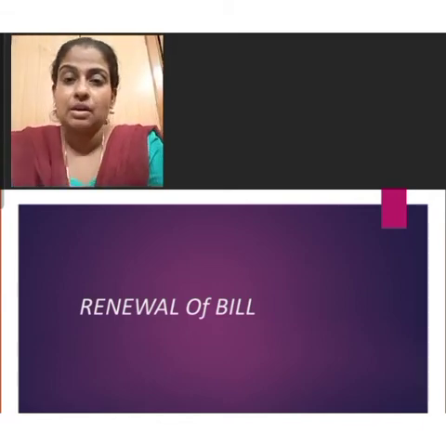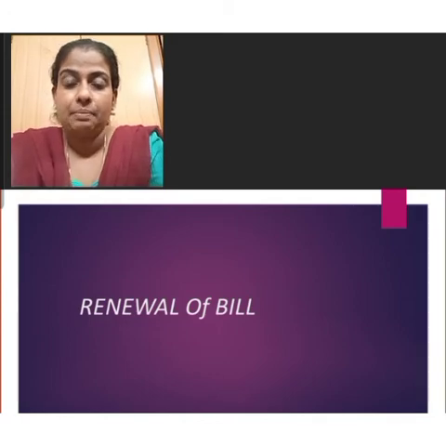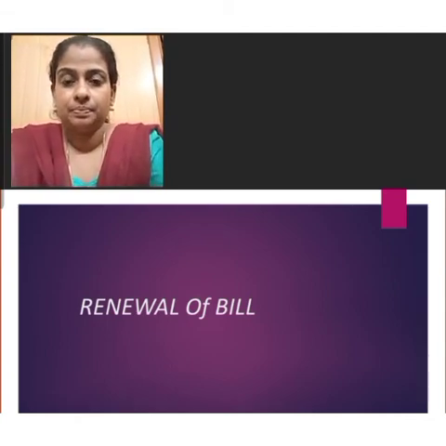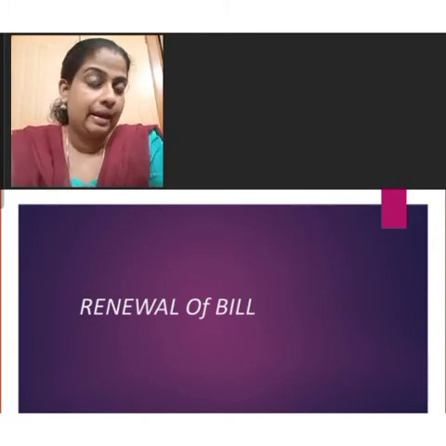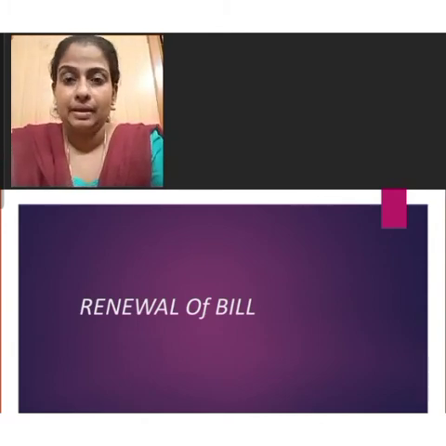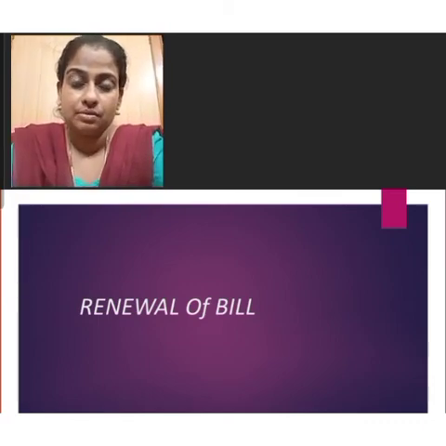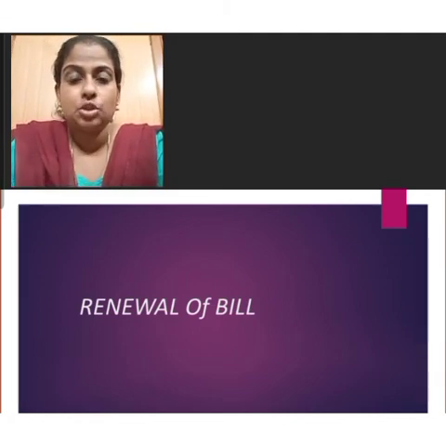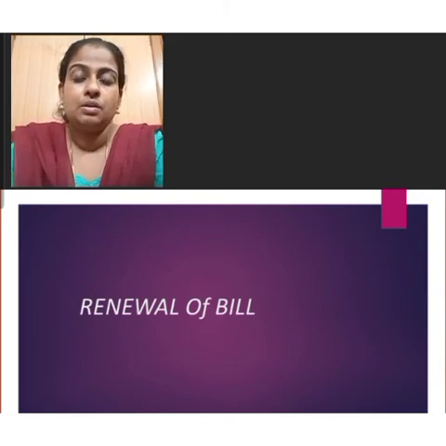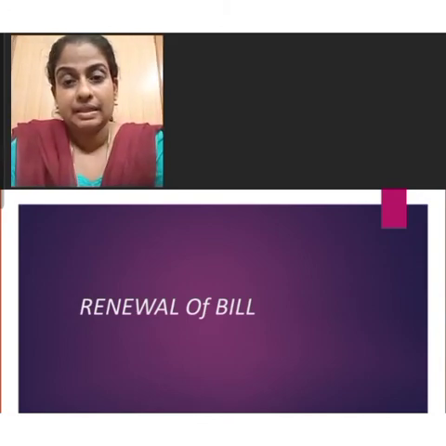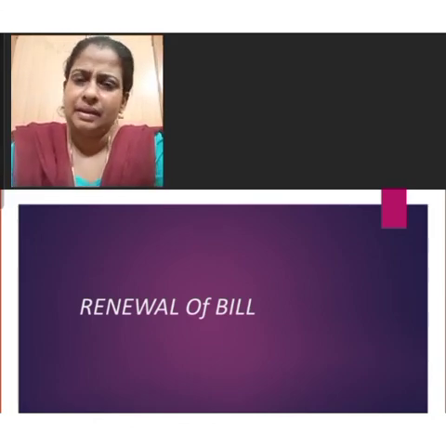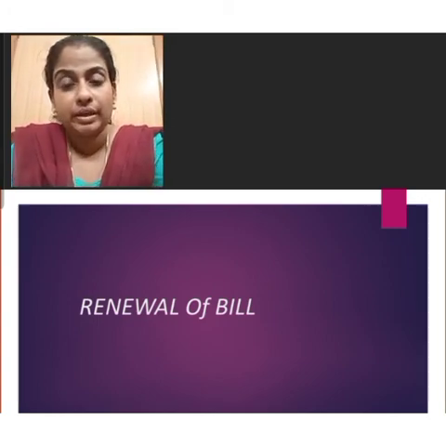In the case of discounting of the bill, the drawer will get an amount of rupees 20,000 before the date of maturity. Suppose the amount of the bill is 20,000. If he urgently wants the amount, he can approach the bank. The banker will give an amount of, for example, 19,500 to the drawer. The entry to be passed in the book of drawer is bank account debit 19,500, discount account debit 500, to bills receivable 20,000. But in the book of drawee, there is no need to pass this journal entry.